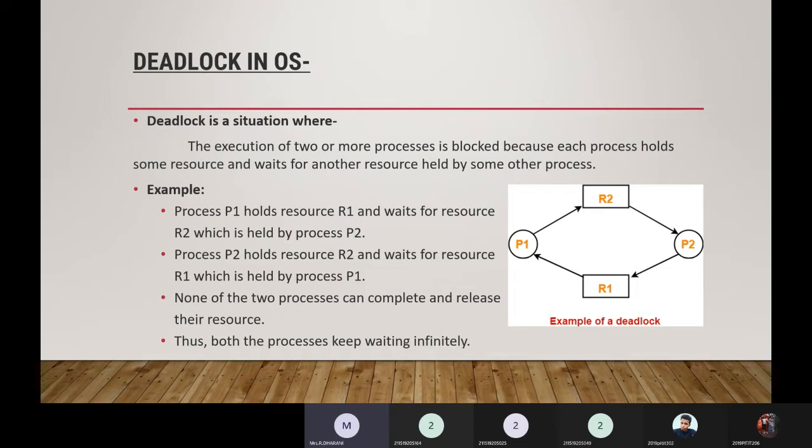Process P2 holds resource R2 and waits for resource R1 to complete, but it is held by process P1. None of the two processes can complete and release their resources, so both processes keep waiting indefinitely. This is the basic concept of deadlock.